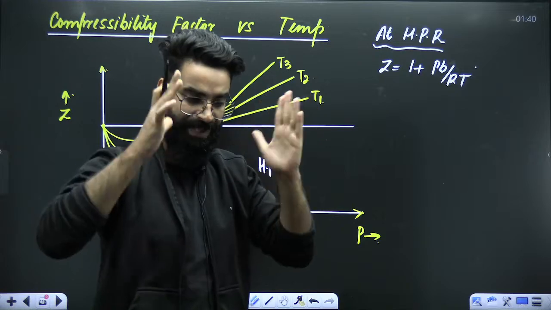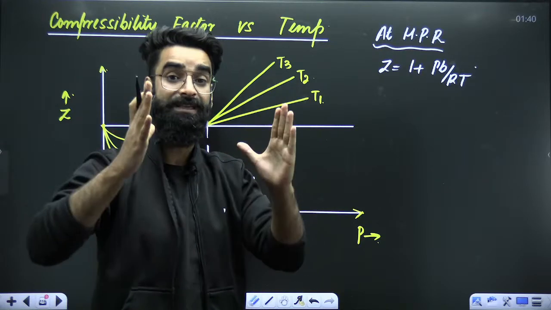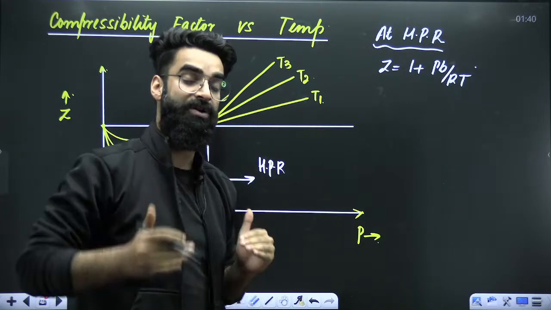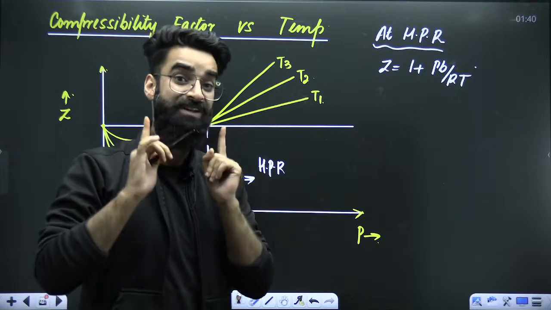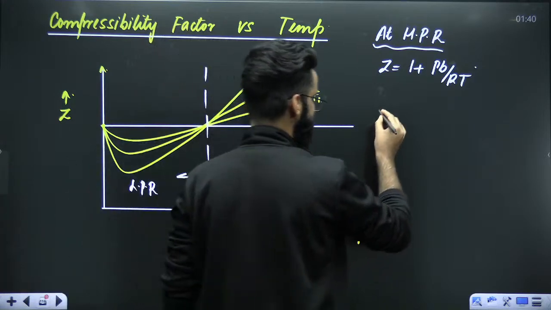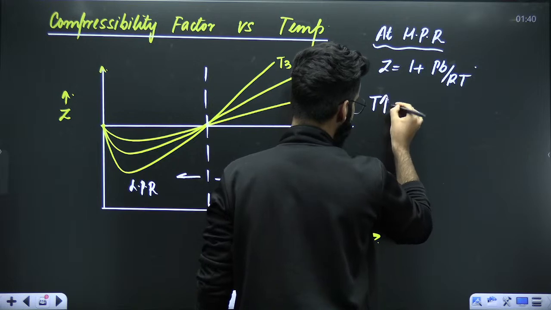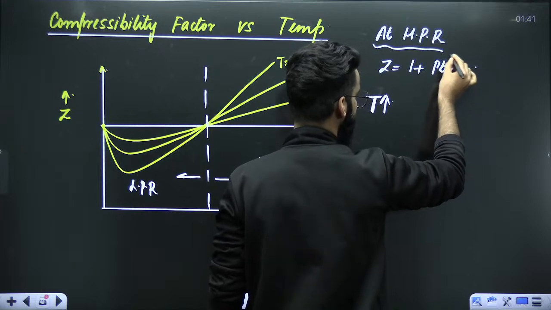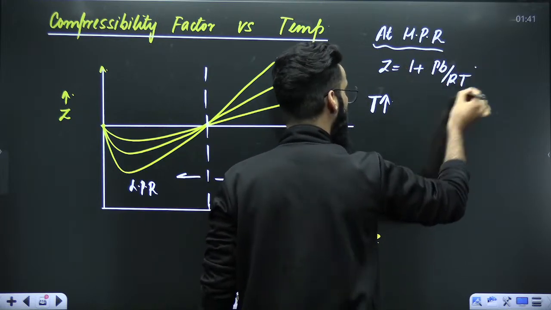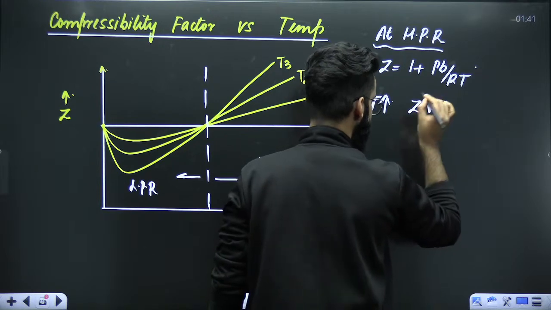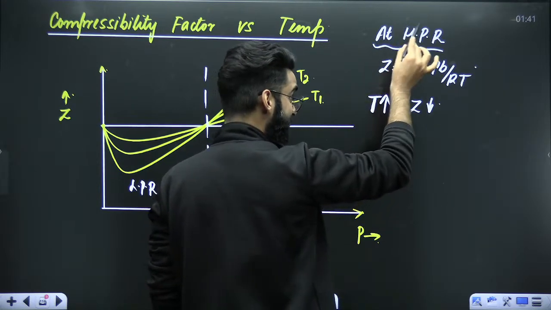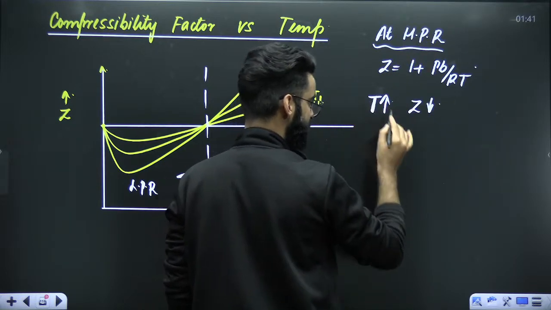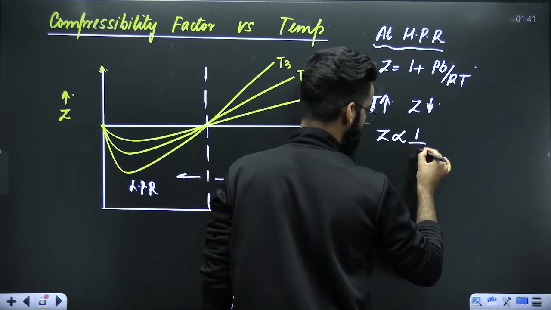Imagine we have got a real gas kept in a container whose pressure is high. Now I'm going to change the temperature of that real gas. For example, I'm increasing the temperature. If I increase the temperature, this term will decrease. Eventually, this whole term will decrease. That means Z value will decrease. So when the real gas is kept at high pressure and you increase the temperature, its Z value will decrease. That means Z is inversely proportional to temperature.